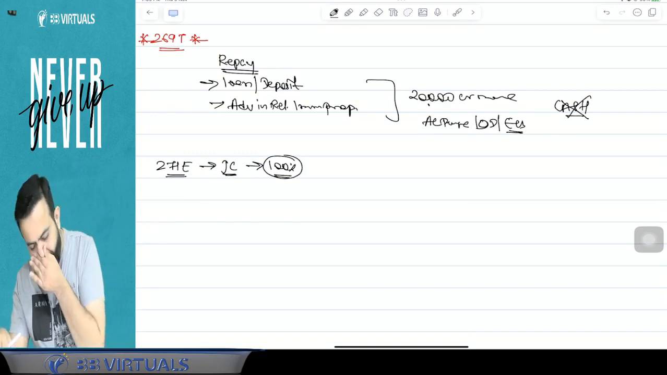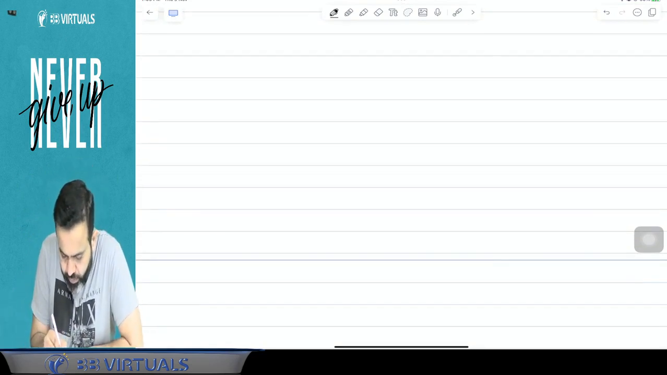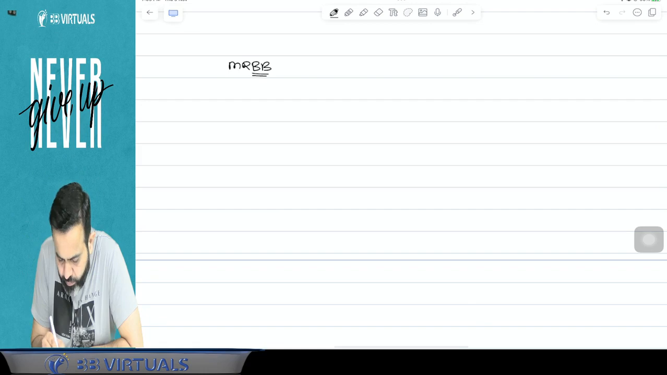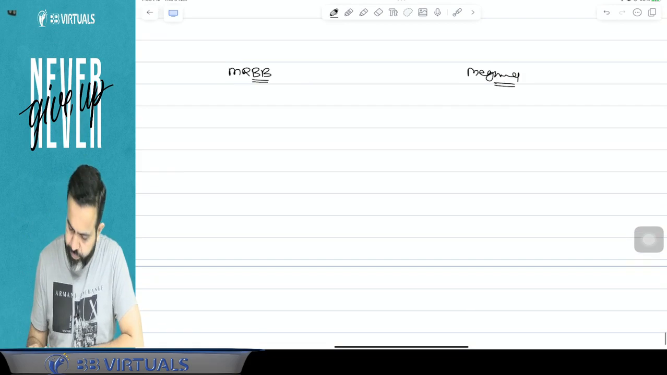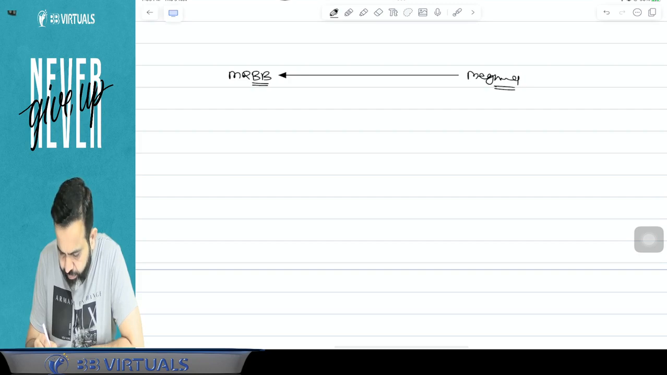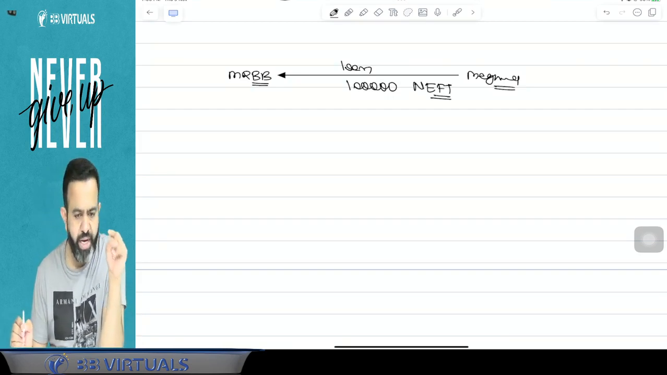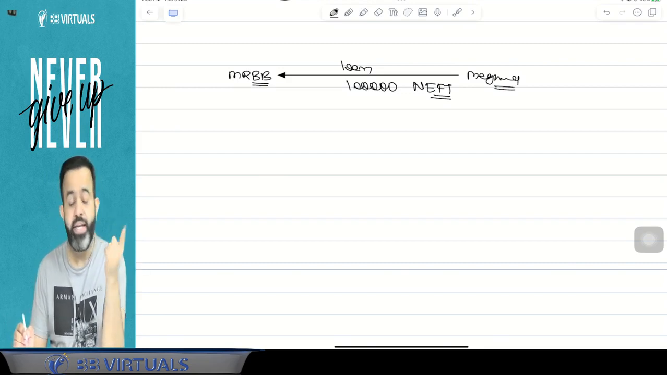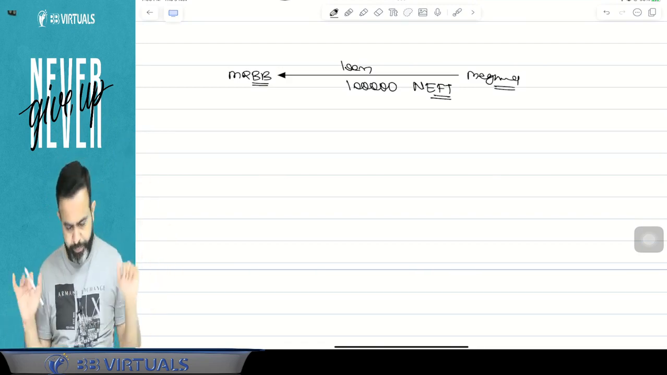Now try to understand. I will take one example. For example, there is one person, Mr. BB, and another person named Meghna. Suppose from Meghna I took a loan of rupees 1 lakh, and I took the loan by way of NEFT. So in simple words, there is no violation of section 269SS, because when I took the loan, there was no violation.